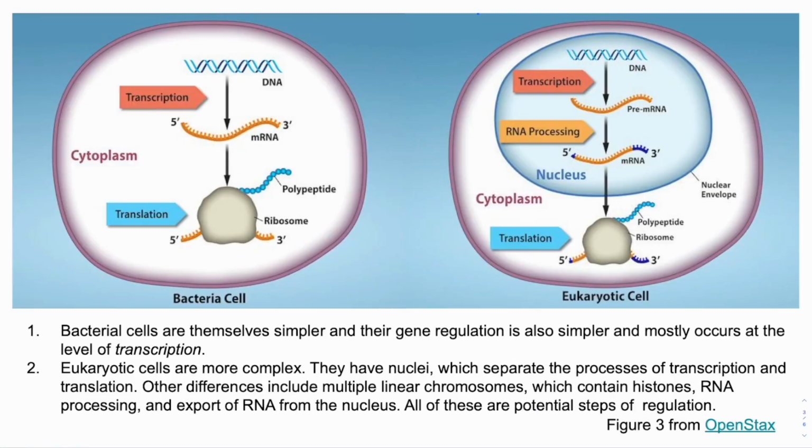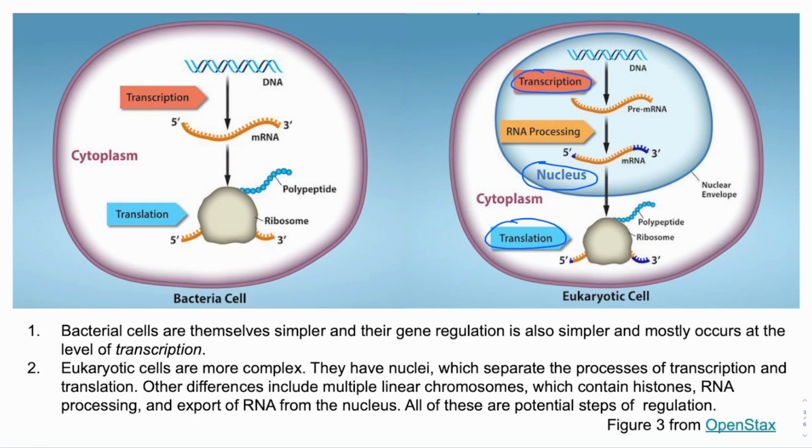Now we come back to a lesson we had very early on in the semester: the differences between prokaryotic and eukaryotic cells. Prokaryotic cells, you'll recall, are simpler, lacking a nucleus or other internal organelles. There are fewer steps in gene expression, and its regulation is simpler, occurring mostly at the level of transcription. Eukaryotic cells, however, are more complex. Gene expression is more complex, and there are more opportunities for regulation. Most importantly, the nucleus separates the steps of gene expression. Transcription happens in the nucleus, and translation happens in the cytoplasm, and these processes can be regulated independently.